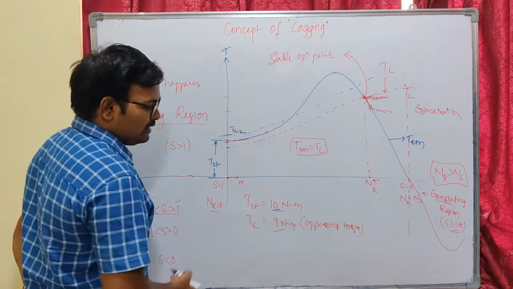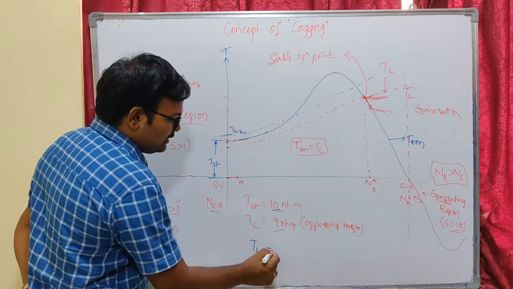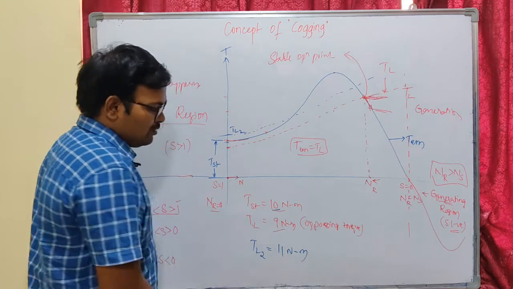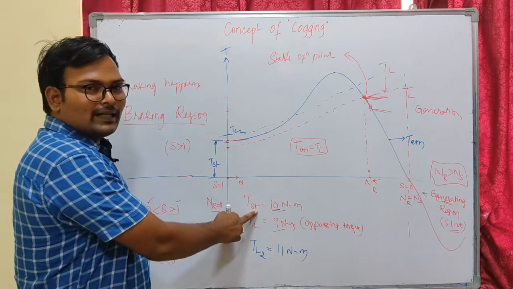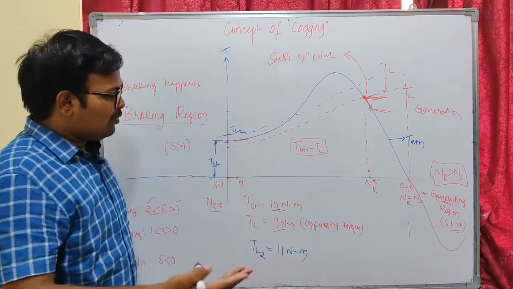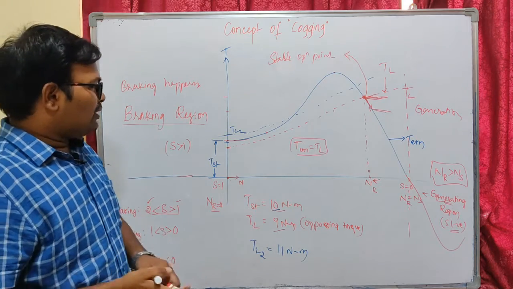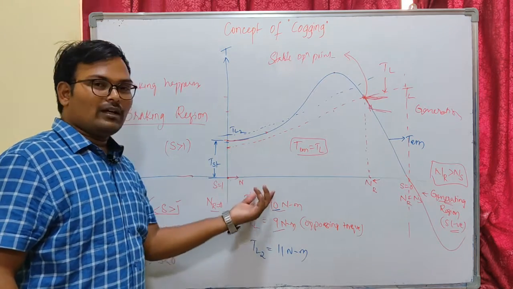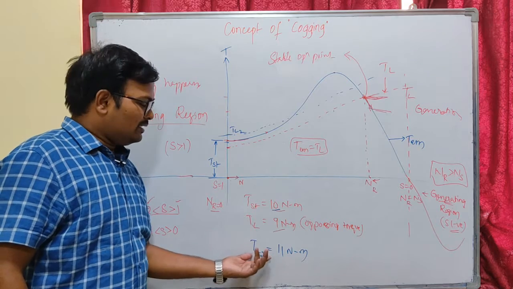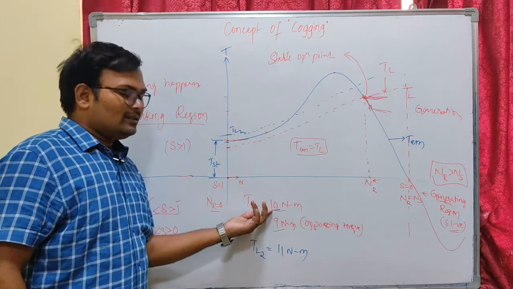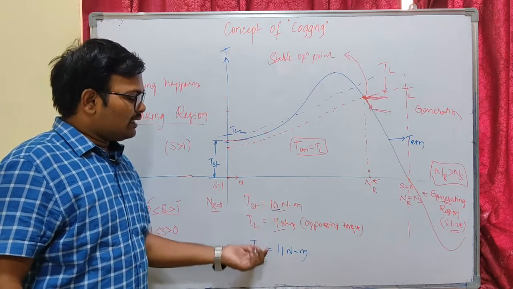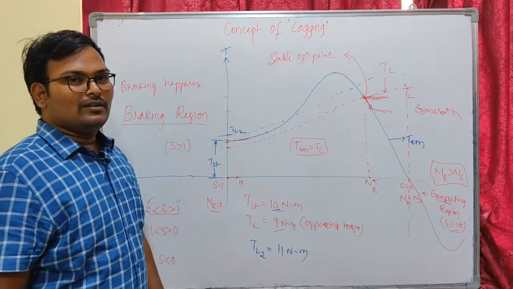That means my starting torque is 10 Newton meters. I am considering my new load torque as 11 Newton meters. So my load torque is greater than our electromagnetic torque at starting. So our motor doesn't start, because the load torque has locked the rotor of the induction machine. It has more torque than our starting torque, so the motor cannot overcome the load torque. So our motor refuses to start. So this is one phenomenon.